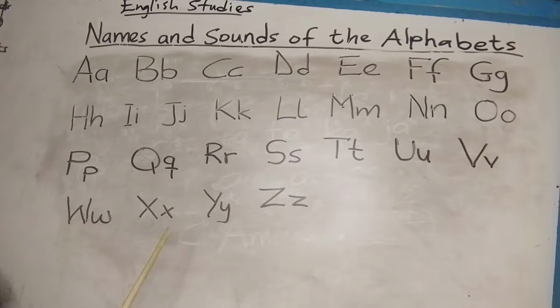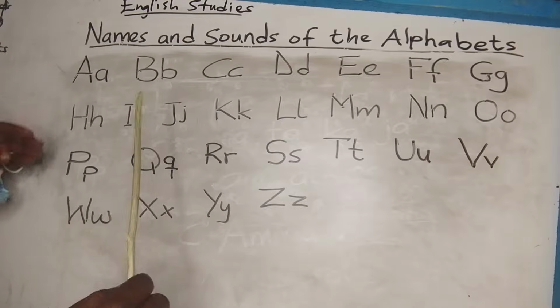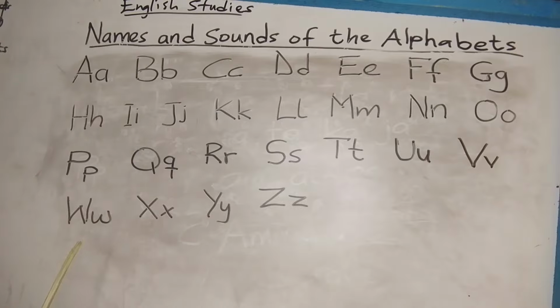Now, we are going to mention the sounds of the alphabets, the sounds of each letter. You understand? So let's go.